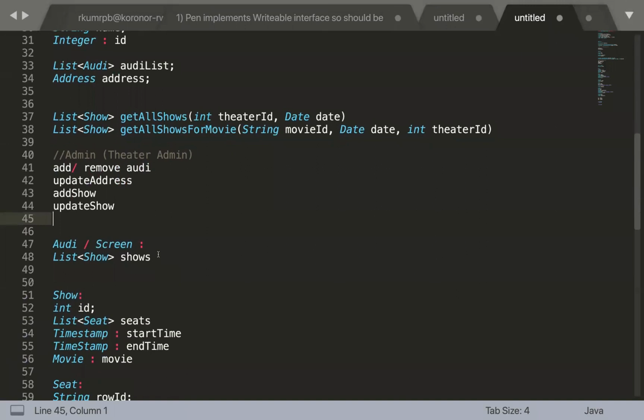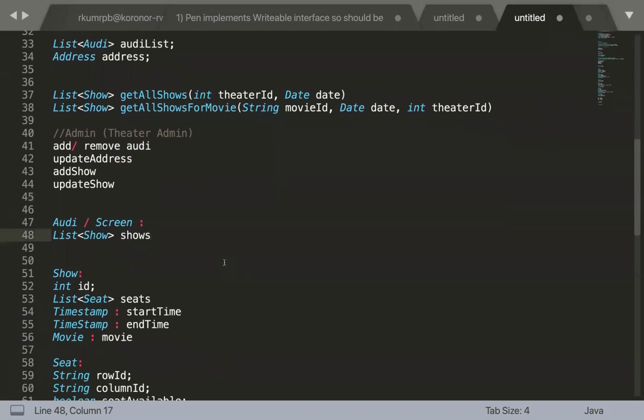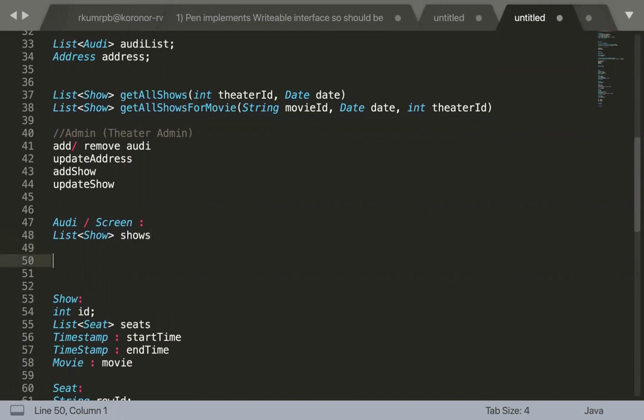And then we are going to have the auditorium or the screen, which probably does not require any contract method, because you do the operation on a theater, you don't do operation on an auditorium, right? As a user, you only have knowledge about the theater, you don't have any knowledge about the screen.